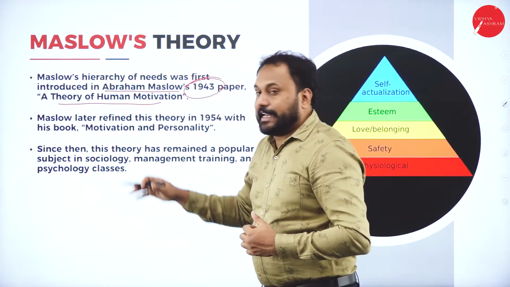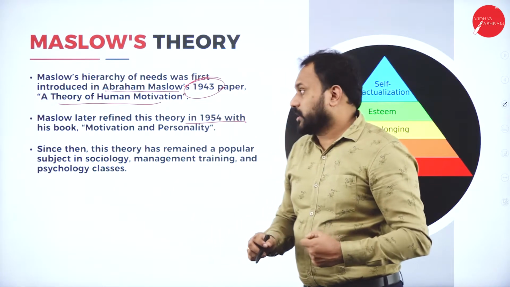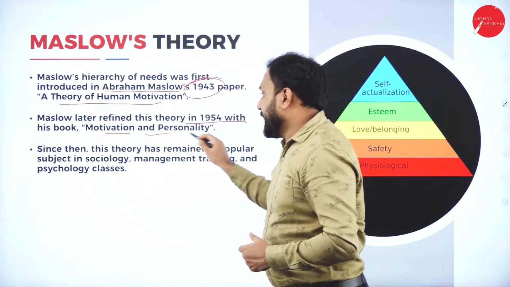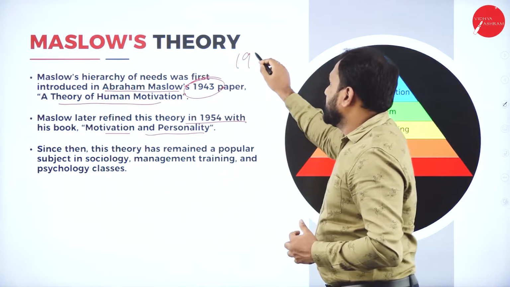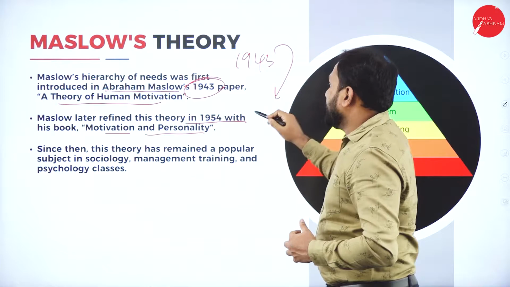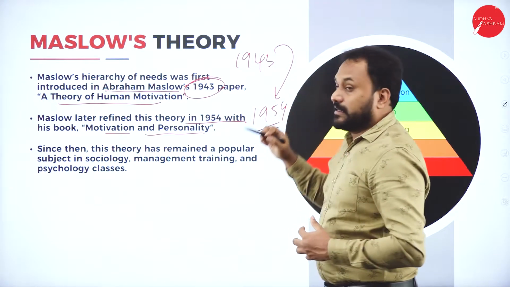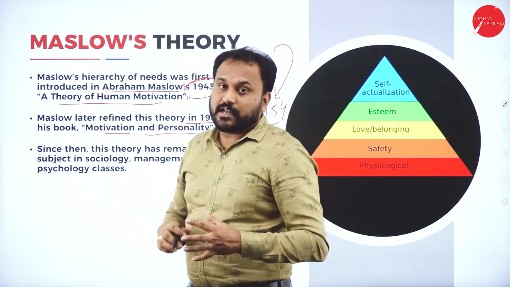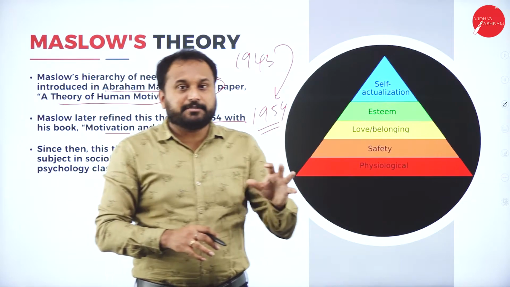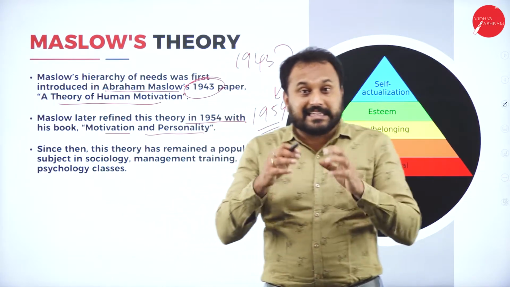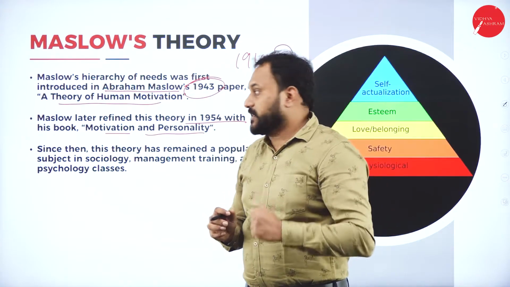Maslow later refined this theory in 1954 with his book Motivation and Personality. So 1943 he wrote it and refined it in 1954; he took 9 years to refine it, and he has given a contribution to the entire management society, where people still feel that Maslow's theory is actually a base of motivation.